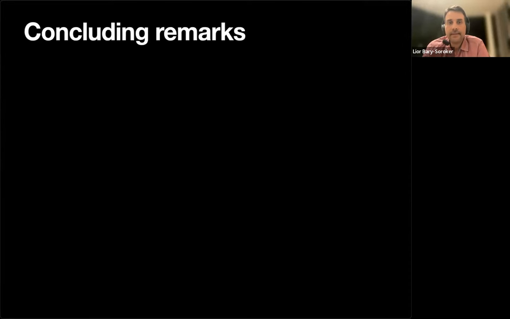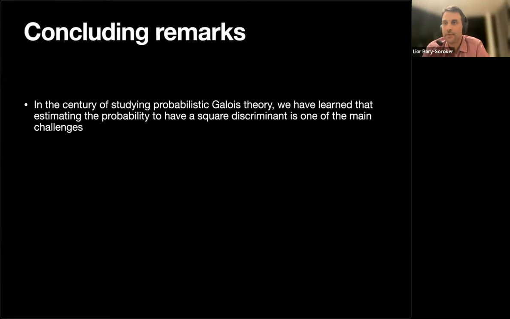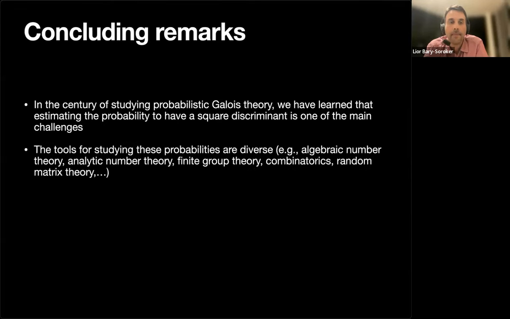Maybe this slide was too technical, so let me finish with some concluding remarks. People have studied probabilistic Galois theory for a century now, and somehow from experience we learned that estimating the probability that the discriminant is a square plays a major role, and oftentimes is the major challenge in understanding what's going on.